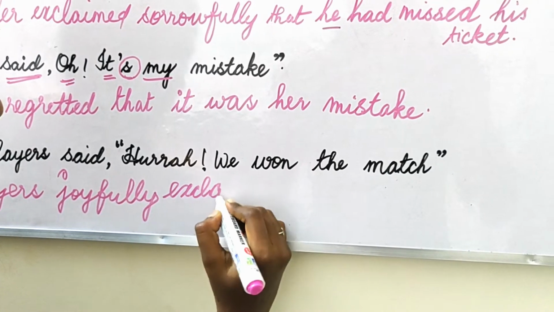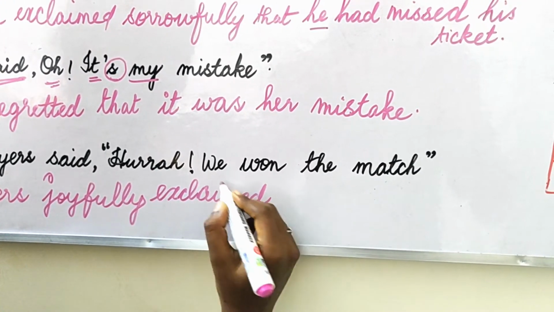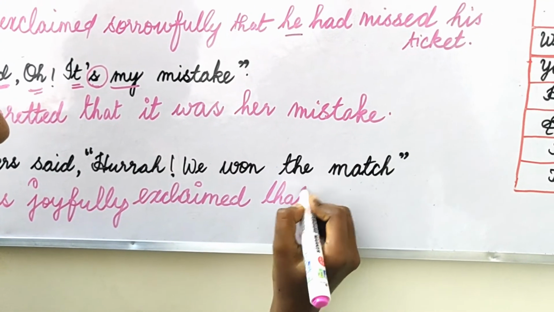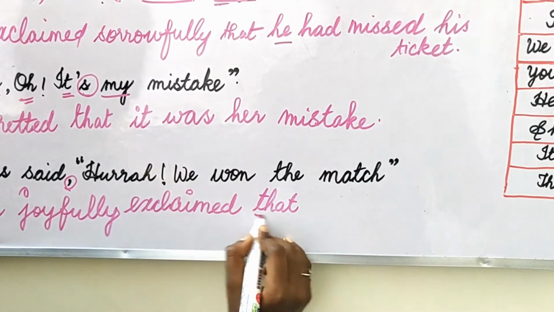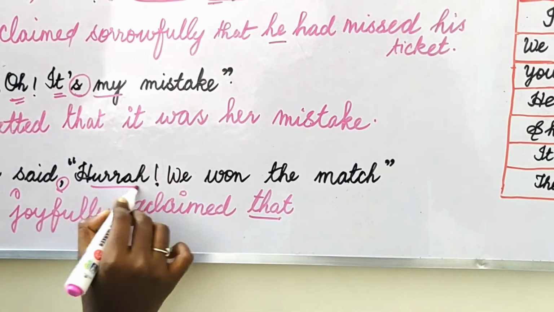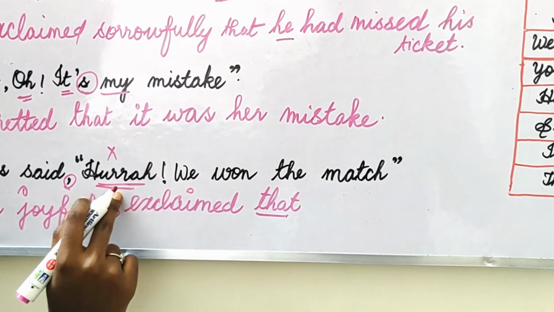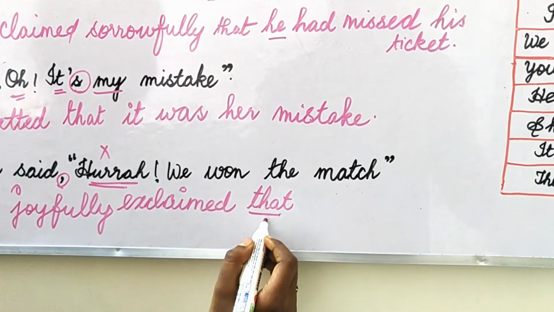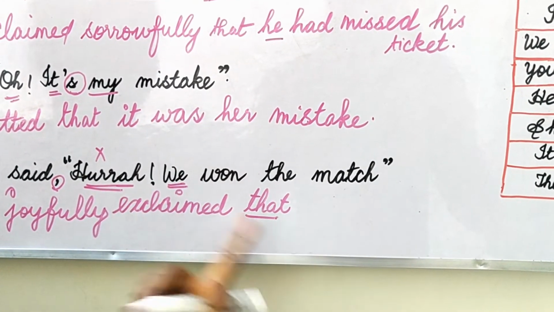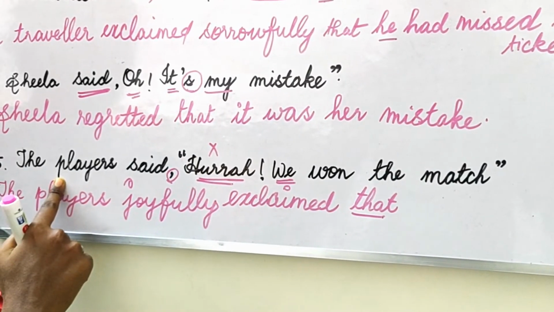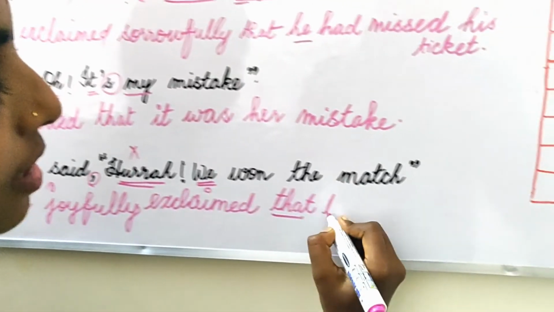Players joyfully exclaimed that, conjunction instead of this comma, that. Okay. I told you it's an exclamatory expression, so omit it. That we refers to whom? The players, third person plural, that they.